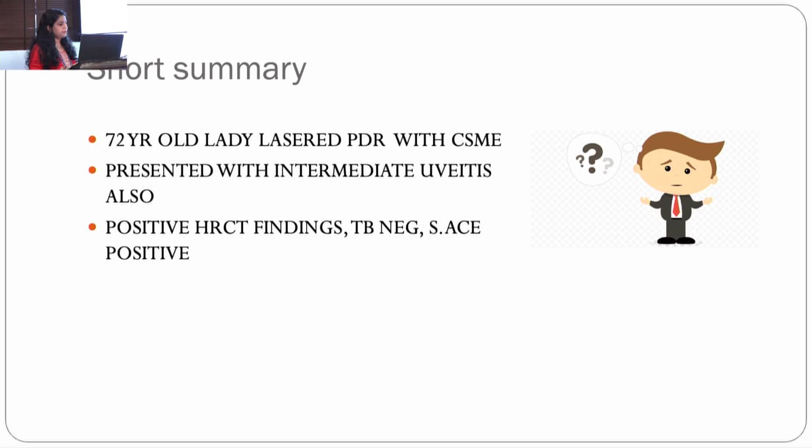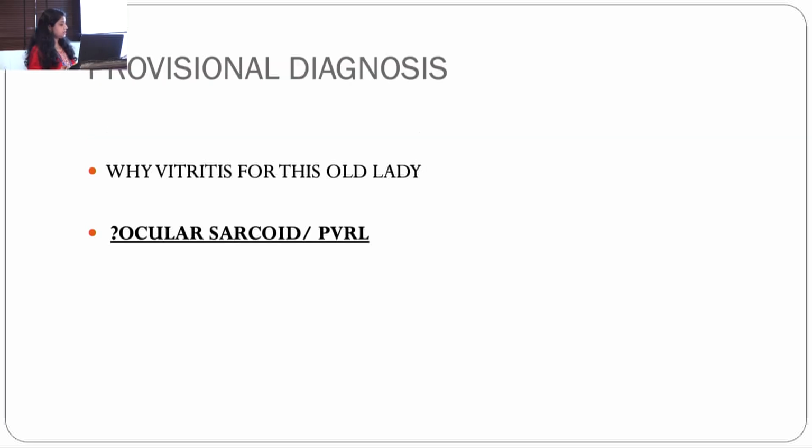So what could it be? A 72-year-old lady, lasered PDR with CSME, presented with intermediate uveitis also. She has positive HRCT findings, TB was negative, and serum ACE also positive. So why vitritis in this old lady? Is it due to ocular sarcoid, or is the other major differential primary vitreoretinal lymphoma?